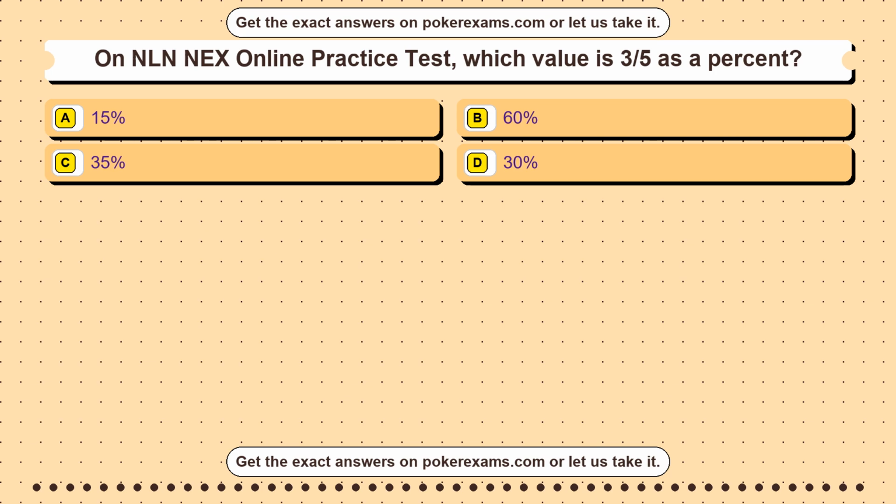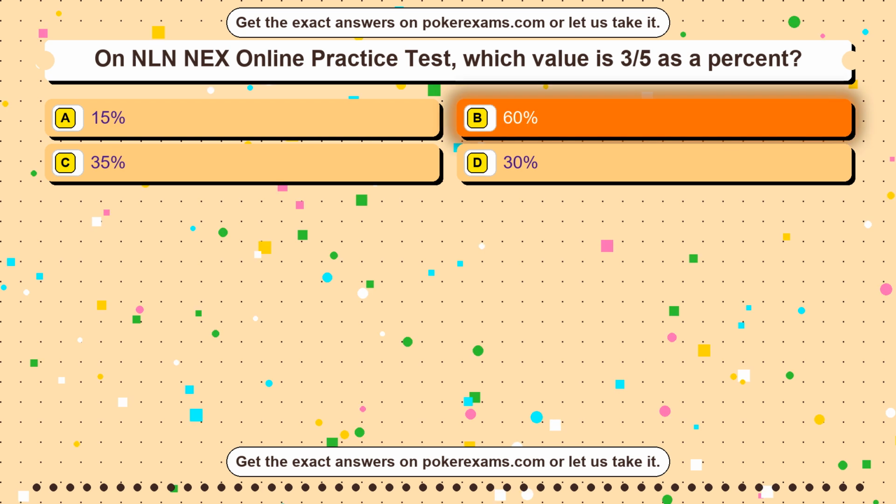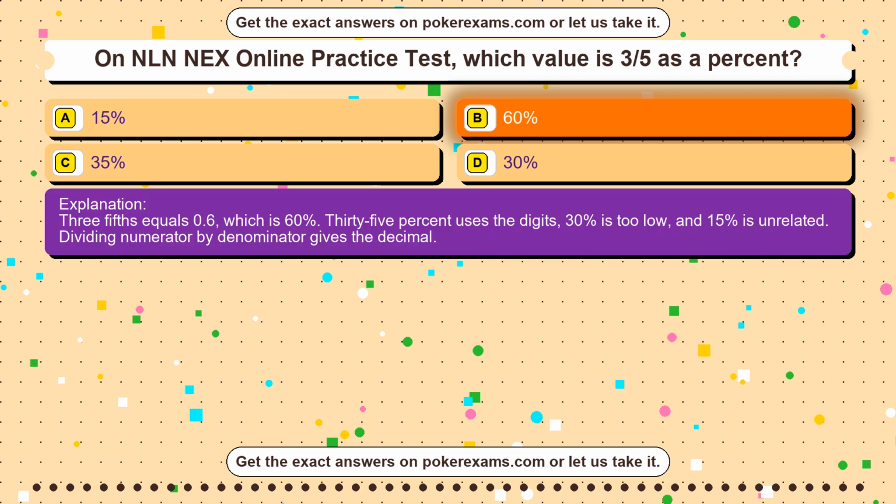Question 44. On GED mathematical reasoning practice, which conclusion is strongest after reading a data table? Option A, one ignoring units. Option B, one supported by the numbers. Option C, one based on a guess. Option D, one using no labels. The correct answer is option B, one supported by the numbers. A strong conclusion must be supported by the numbers in the table. Guessing, ignoring labels, or ignoring units can lead to wrong interpretations. GED data questions reward evidence-based reasoning.